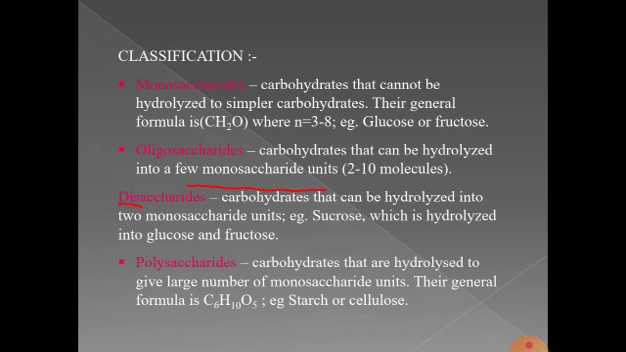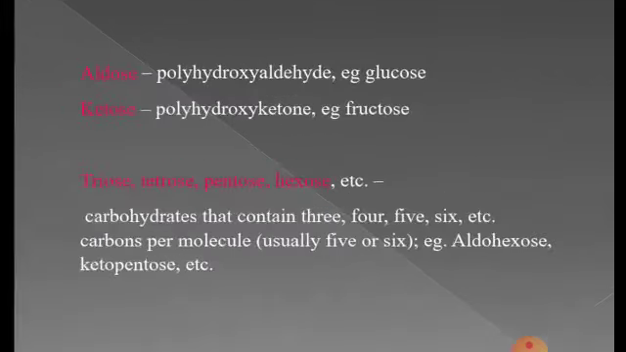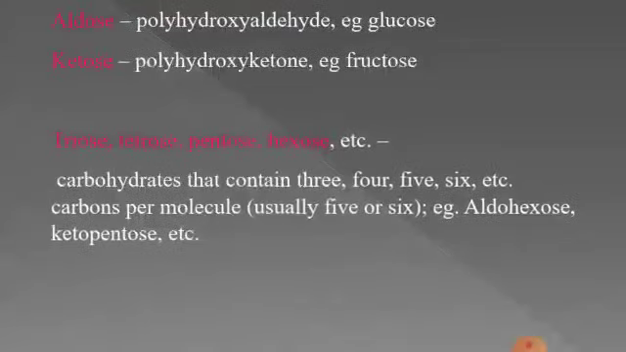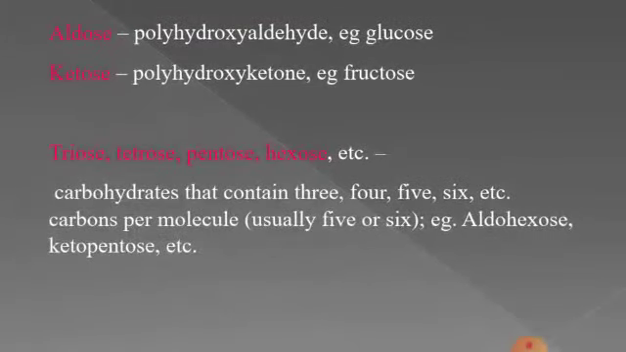So, carbohydrates can also be classified as aldoses, meaning carbohydrates with an aldehyde group, that is polyhydroxyaldehyde, and one particular example is glucose. And similarly, ketoses. Ketose means carbohydrates which contain a ketone group, and a particular example is fructose. Glucose and fructose we will be doing in detail. And then trioses, tetroses, pentoses, hexoses, etc., meaning carbohydrate molecules with 3 carbons, 4 carbons, 5 carbons, 6 carbons respectively.